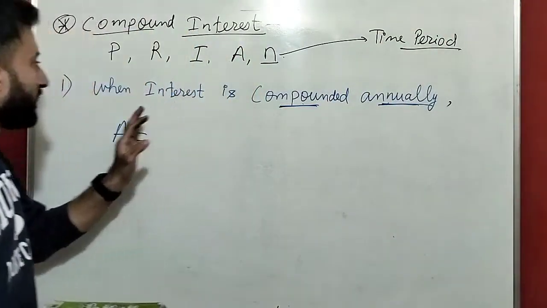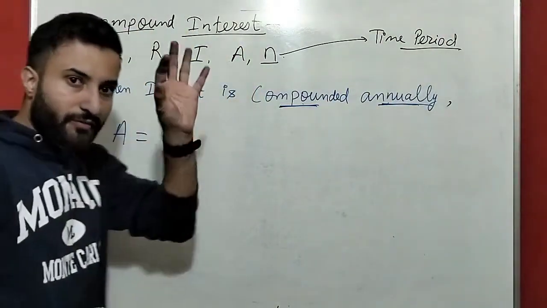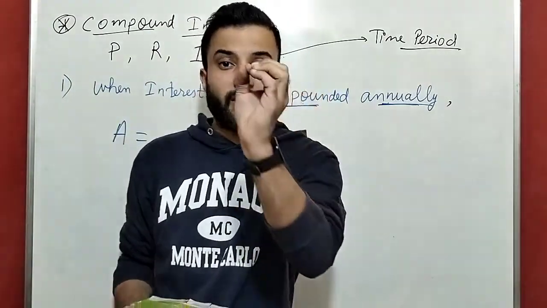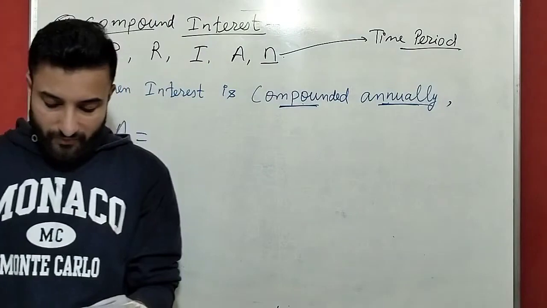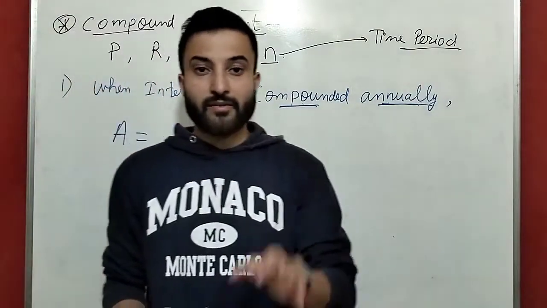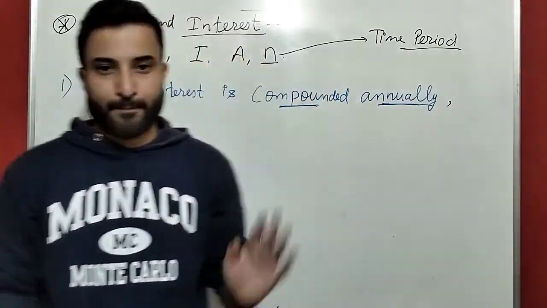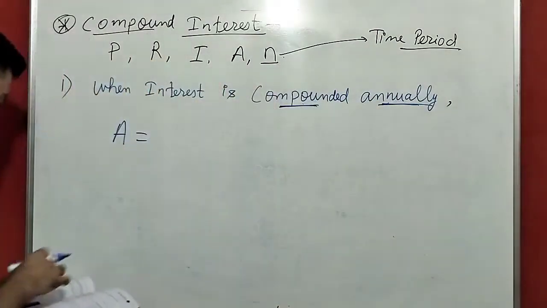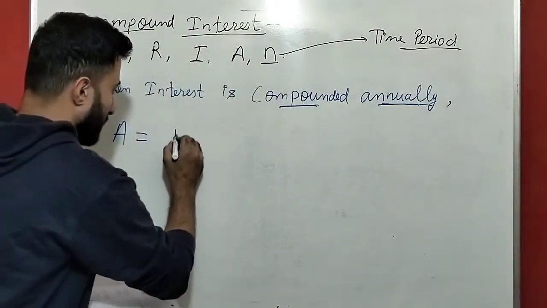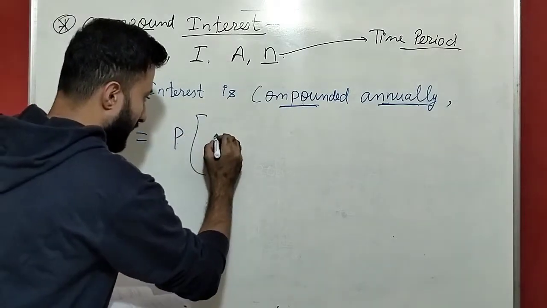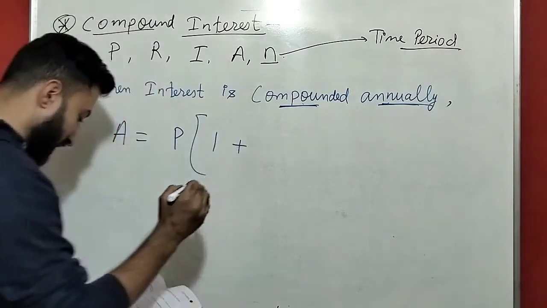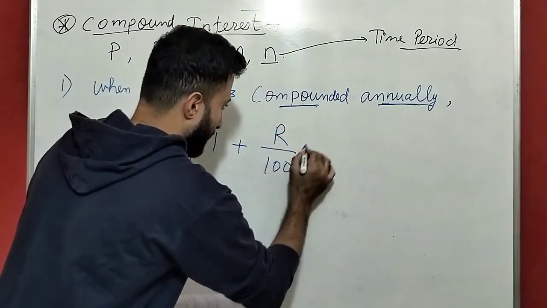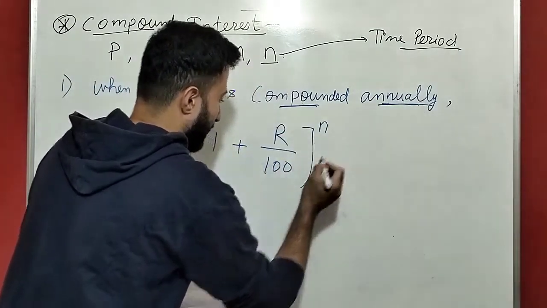But for compound interest, by using all the 5 formulas, we are going to find just the amount A. So this is very important. Compounded annually, so amount is principal into 1 plus r by 100 power n.